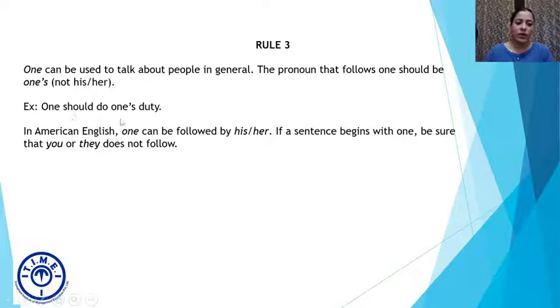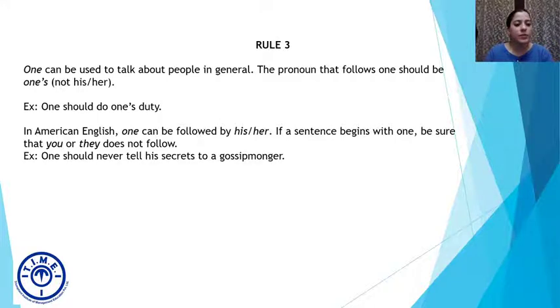एक रूल कहता है कि वन के बाद वन apostrophe s आना चाहिए and the other one says that one के बाद his slash her भी आ सकता है, which means that now we are confused. But for our purposes, we will go for the British English version. We will say one should do one's duty. In case a sentence is followed by his or her, be sure that definitely you or they will not appear in that sentence. Let us take an example.